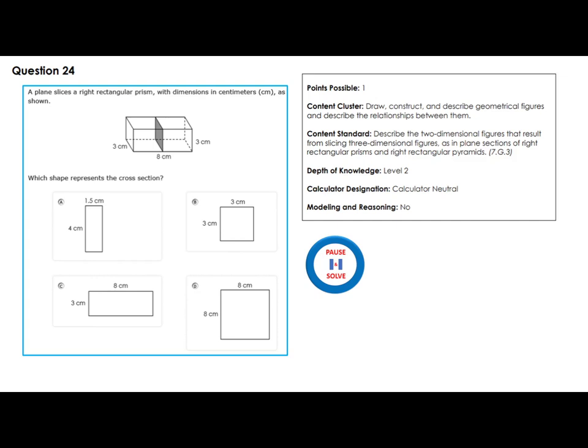A plane slices a right rectangular prism with dimensions in centimeters, as shown. Which shape represents the cross section? Is it this? Of course not. Is this the top one? Of course not. This is the same as this. That's very straightforward, right? Now, if I cut it this way, then it will look like this.